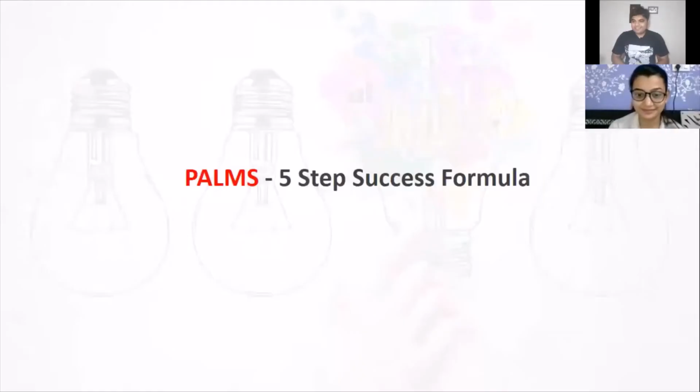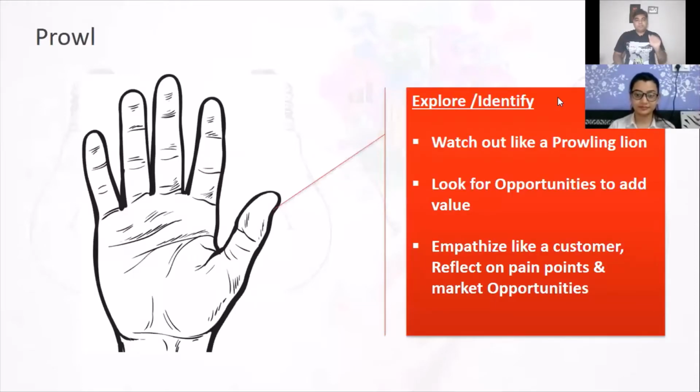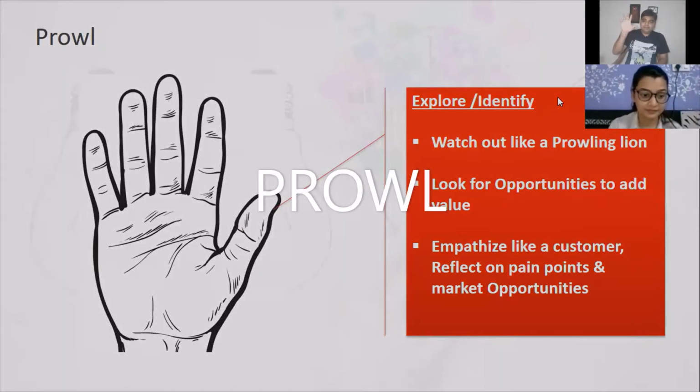I have developed a framework based on my 11 years of product managerial experience, and I have named it PALMS. Yes. Now, this PALMS is a 5-step success formula to ensure that every product manager is successful in his pursuit. Now, let me go ahead. So, you know the PALMS, right? It is framed out of PALMS so that it is easy for everybody to remember and understand.